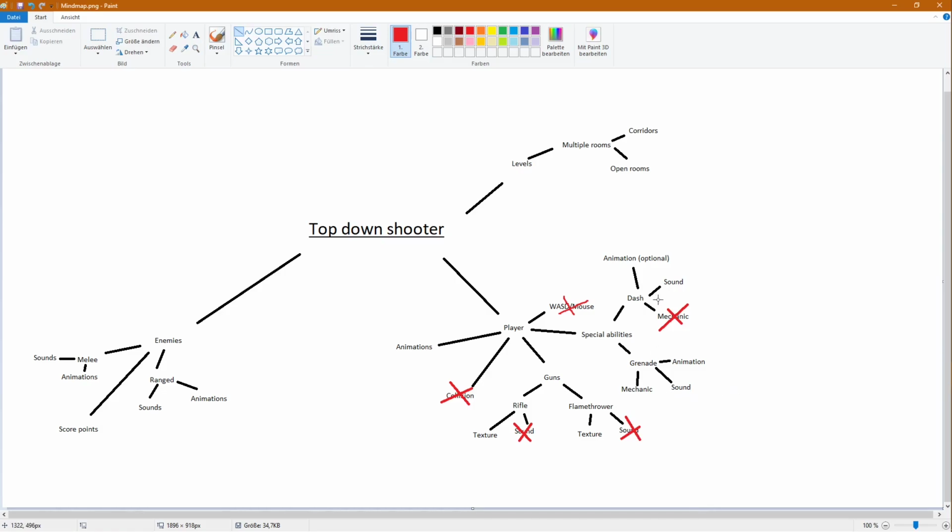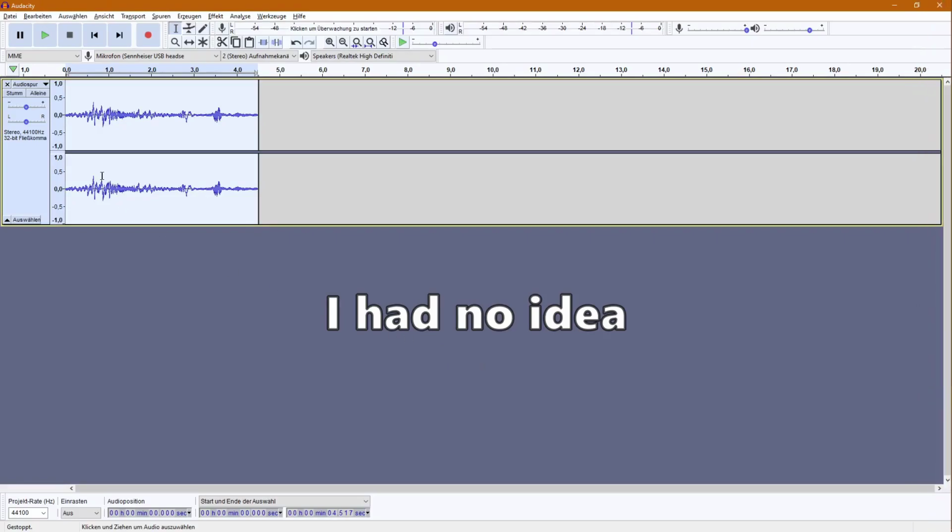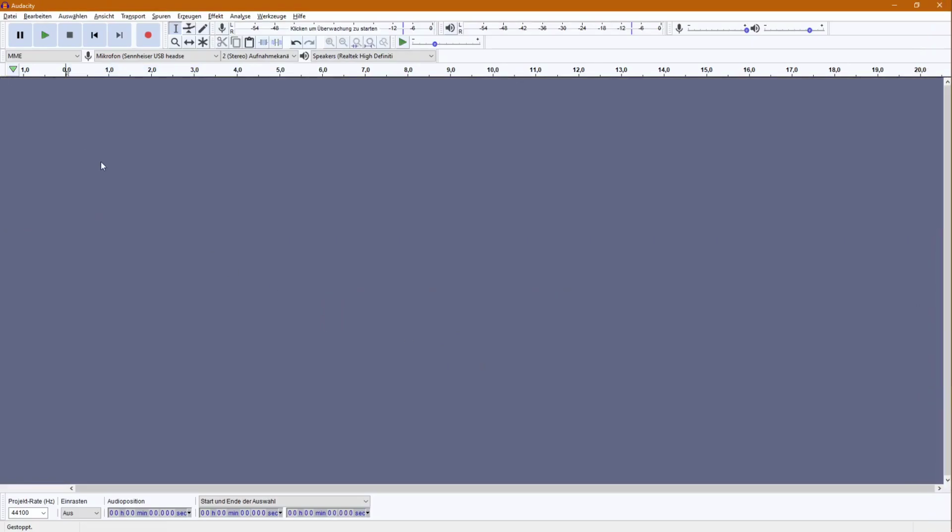Yeah, the grenade sound, the dash sound. Yeah, I can do the dash sound with my mouth again. With mouth, of course. With my mouth. Okay, I was gone there for a while. And I've decided we will do this grenade sound, and then I will stop the recording and get to cutting. I will probably have to cut this a lot.